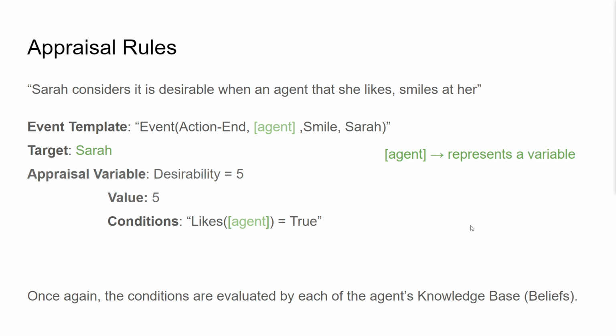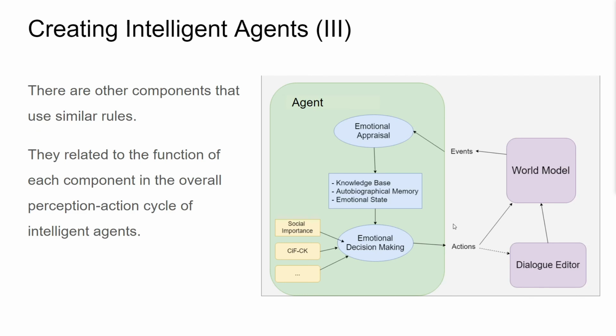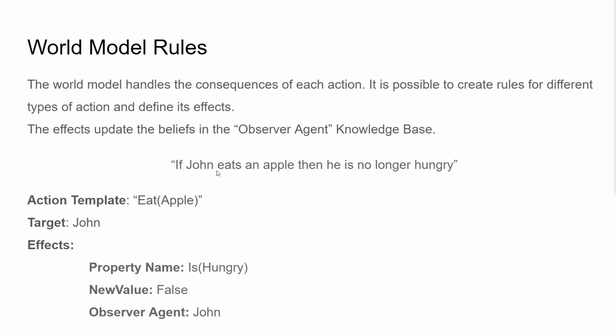So if this event happens and she likes the agent that smiled at her, then it will lead to desirability. Additionally, you could also have world model rules. The world model essentially dictates what the consequences of each action are. So, for instance, you could say something like, if John eats an apple, then he is no longer hungry. And you define that if this action occurs to the target John, then his property or his belief Hungry is false. Okay.